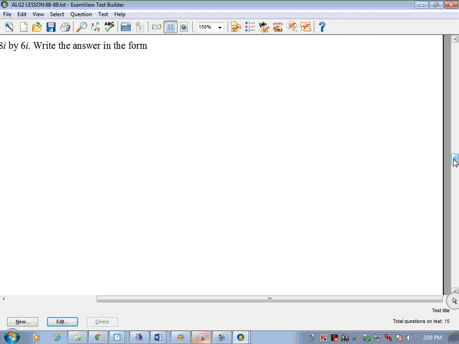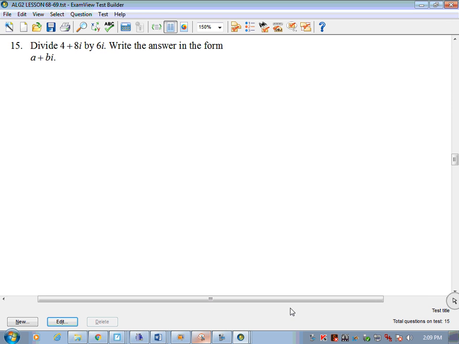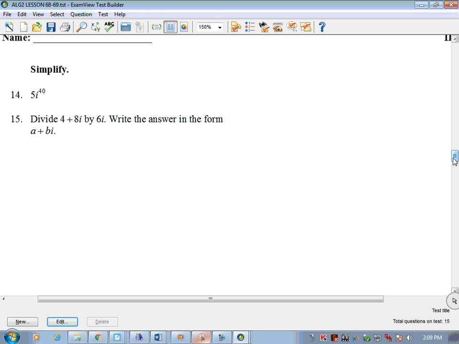All right, last a couple of questions here, 14 and 15. 5i to the 40th. Question: is 40 divisible by 4? Yeah. So i to the 40th equals what? So 5 times 1 is? The answer is 5.